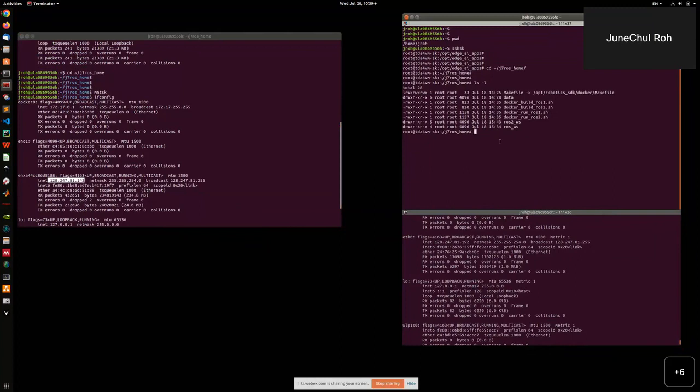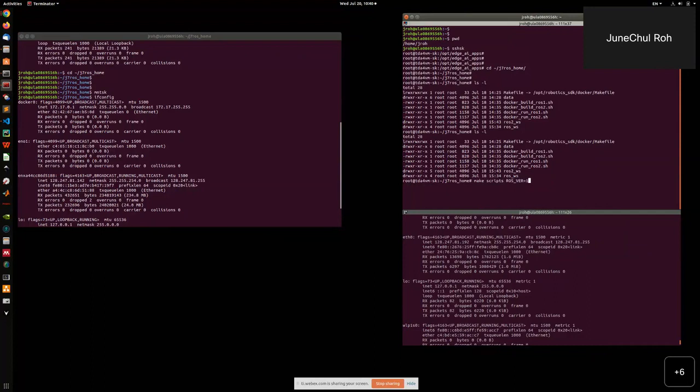to the target side. If you run the setup script, it creates the j7ros_home directory here, and then you can generate the scripts, for example make scripts ROS version. It generates two scripts, one for building the ROS Docker image and another for running the Docker image.